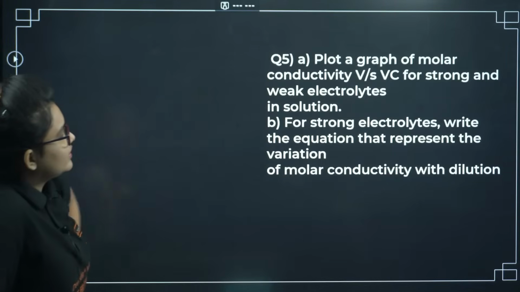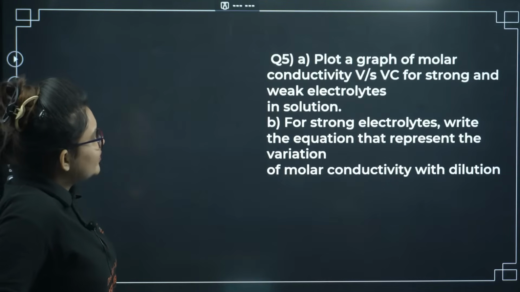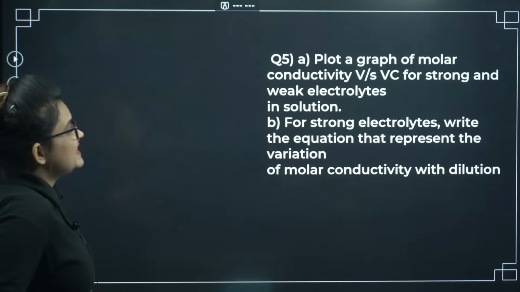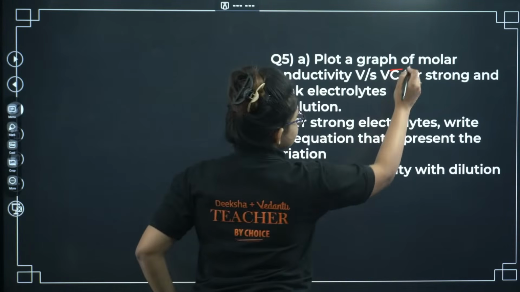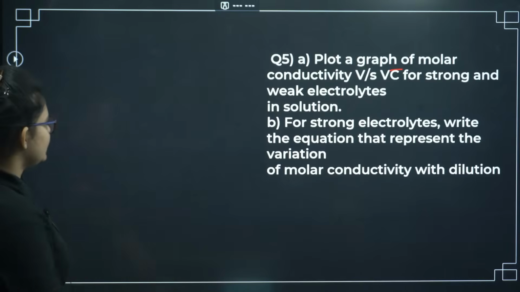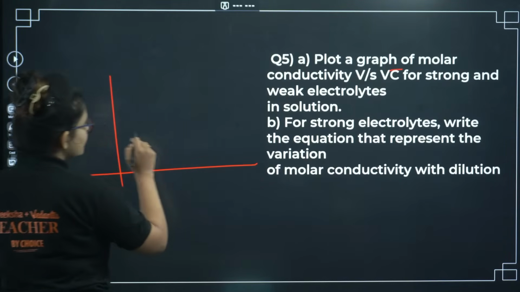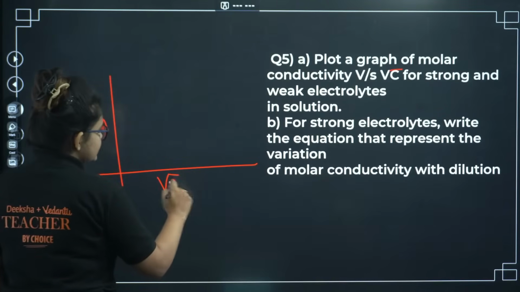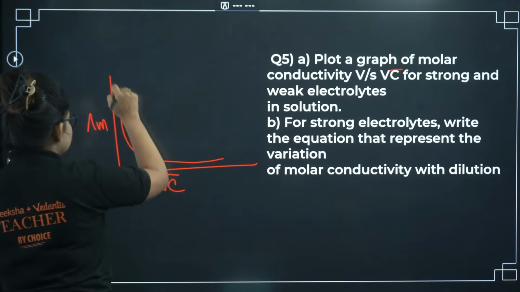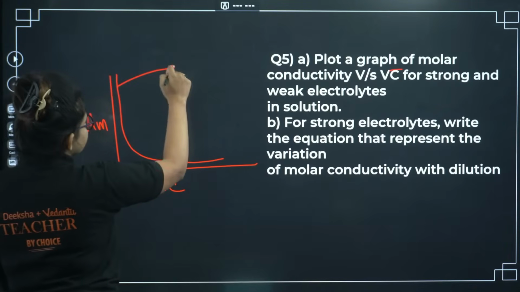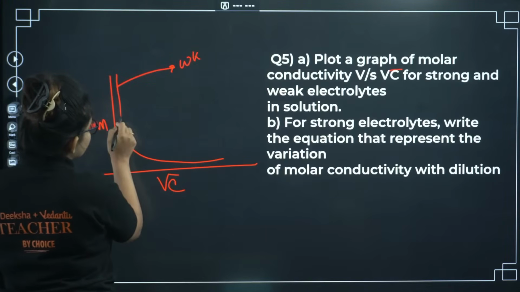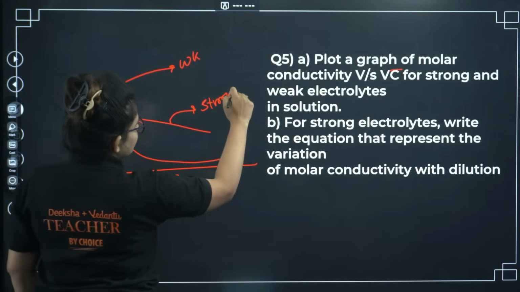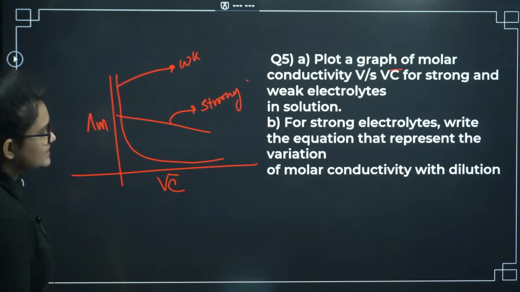If you see the plot of conductivity versus root C, for a strong and weak electrolyte, if I just draw it, it is in accordance with Debye-Huckel-Onsager, right? So lambda M versus root C will be something like this. For the weak electrolyte, this is your weak electrolyte, and for the strong electrolyte, it will be something like this. This is for the strong. Okay, I guess this is clear.